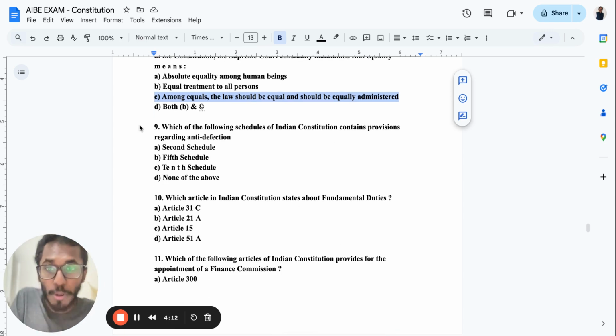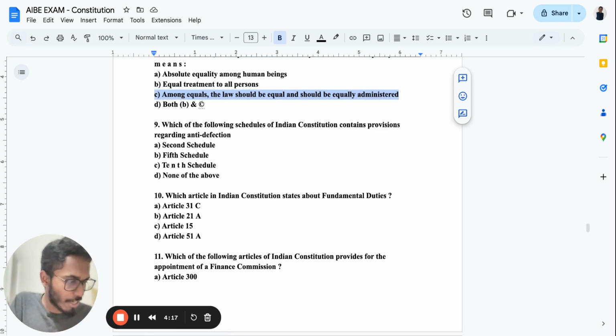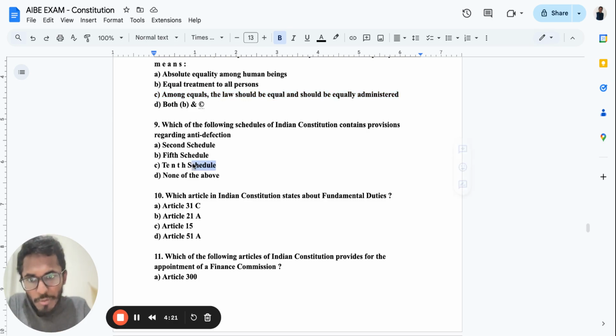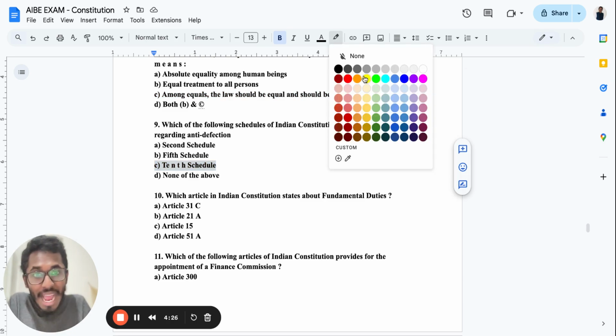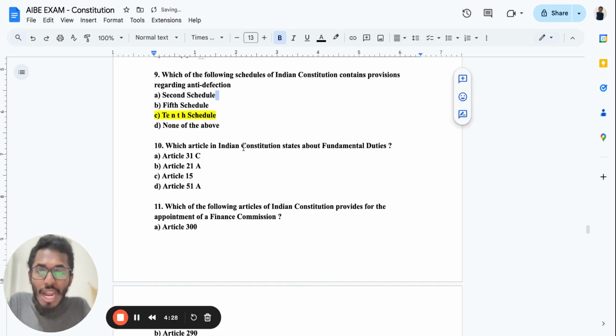Now, ninth question is about which of the following schedules of the Indian Constitution contains provision regarding anti-defection law. I'm not reading this particular thing. You just need to go to your Bare Act and just remember now itself: 10th Schedule is telling about what? Anti-defection law. Okay.